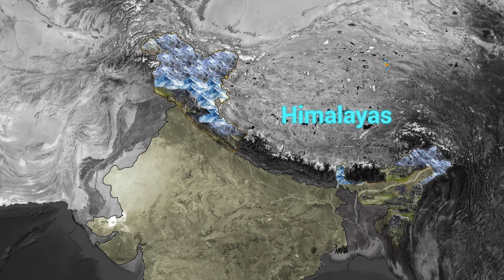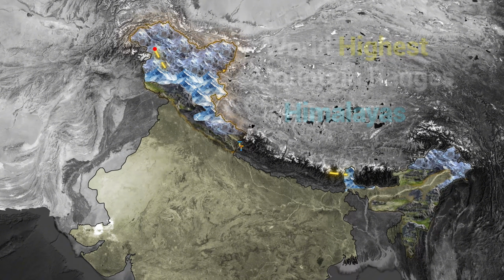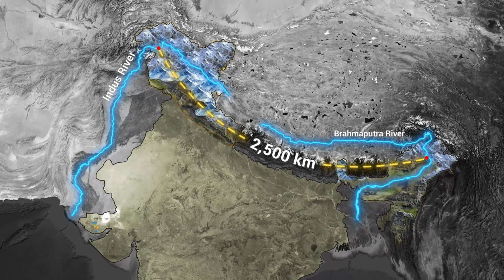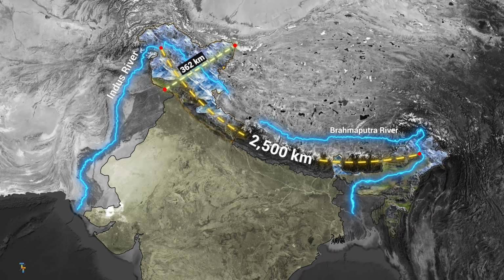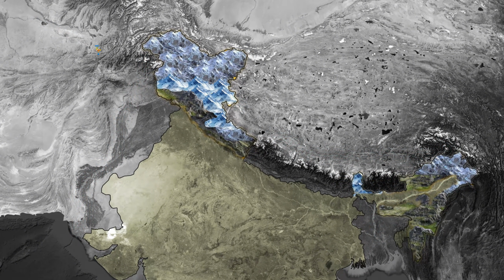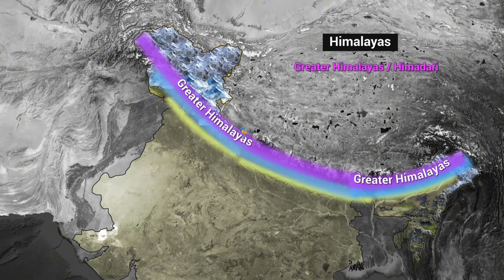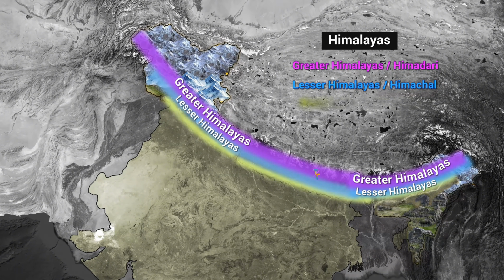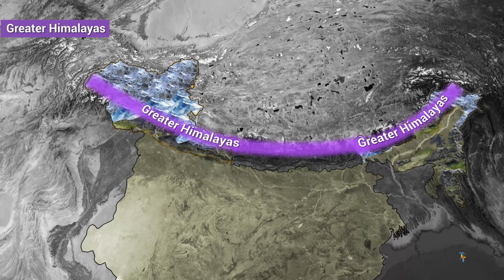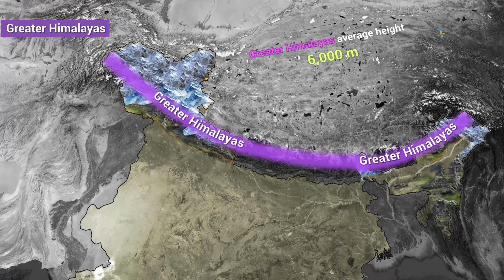The Himalayas, the world's highest mountain range, form a natural barrier along India's northern borders. Spanning about 2,500 kilometers from the Indus to the Brahmaputra, their width ranges from 400 km in the west to 150 km in the east. The Himalayas may be divided into three parallel ranges: Greater Himalayas or Himadri, Lesser Himalayas or Himachal, and Outer Himalayas or Shivaliks.